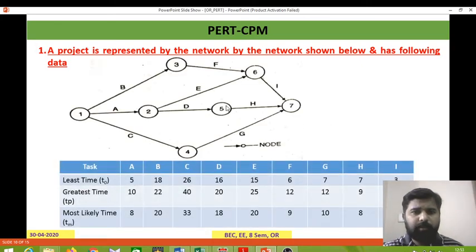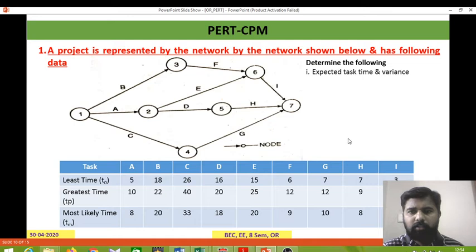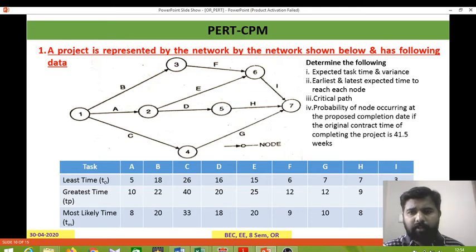So this is one example I can show you, and we'll solve this one. This is the example directly drawn with the network analysis. The table shows all three times: least time means optimistic time, greatest time is pessimistic time, and most likely time, TM, all in terms of weeks. We have to find the expected task time and variance of the activities, earliest and latest expected time to reach each node, critical path, and probability of node occurring at the proposed completion date if the original contract time of completion of the project is 41.5 weeks.